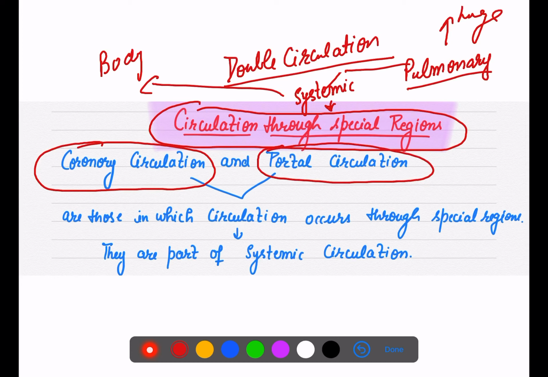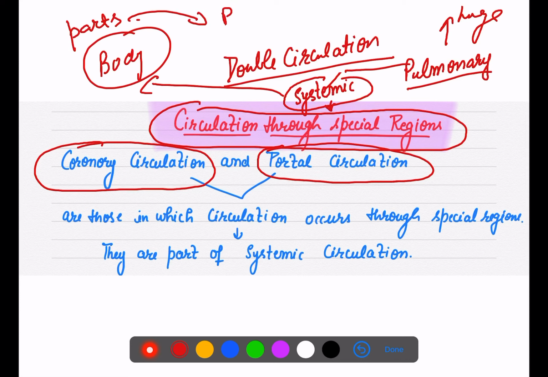अब आप बोलेंगे मैम what is this? Just concentrate on systemic. Systemic का काम क्या है? Systemic का काम है body parts तक ब्लड भेजना और बॉडी पार्ट से ब्लड लेके आना to the heart, right?